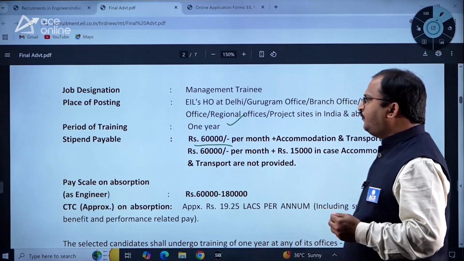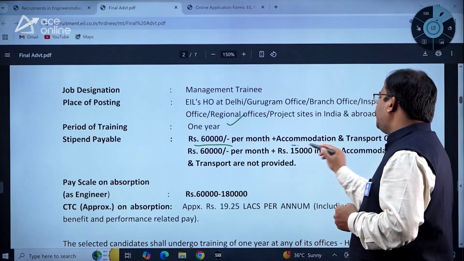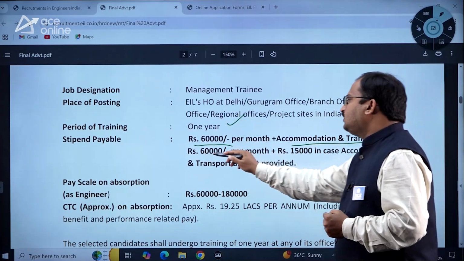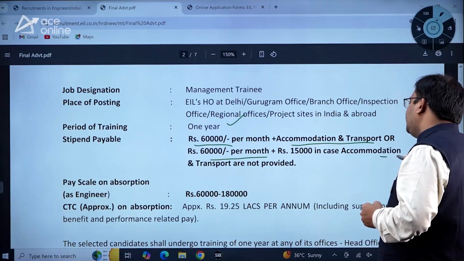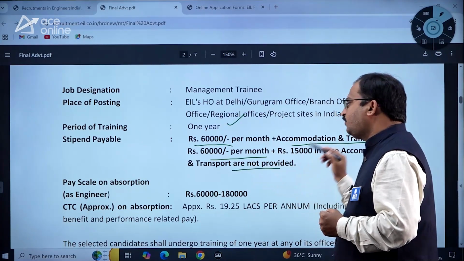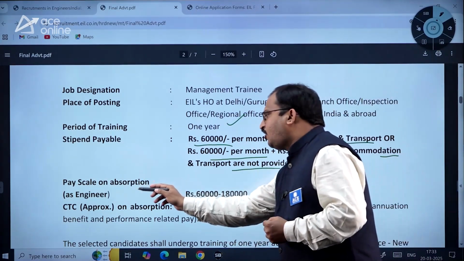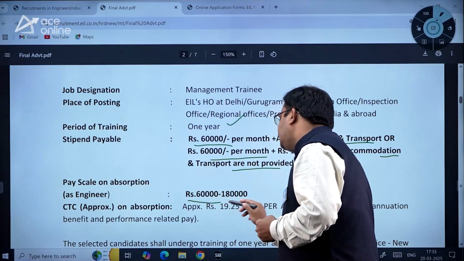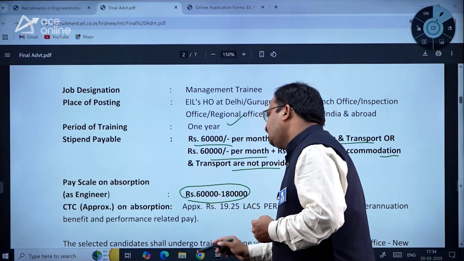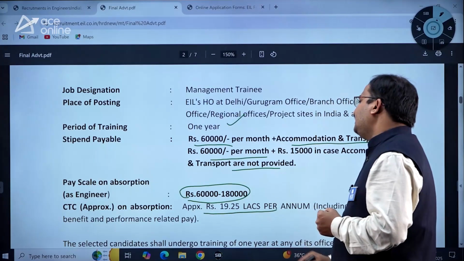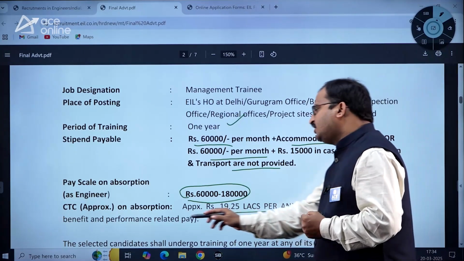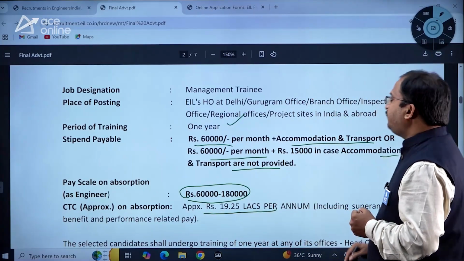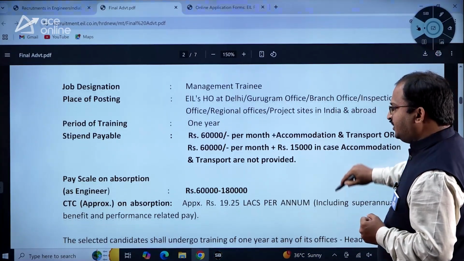Emoluments for the stipend 60,000 per month plus accommodation and transport, or 60,000 per month plus rupees 15,000 in case accommodation and transport are not provided. Pay scale on absorption as engineer 60,000 to 1,80,000. CTC will be approximately around 19.25 lakhs per annum, including superannuation benefit and performance related pay. So that is what he has mentioned, dear students.